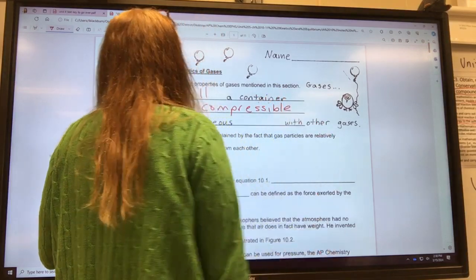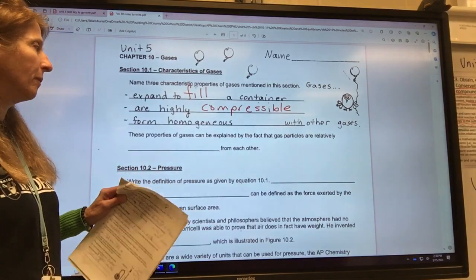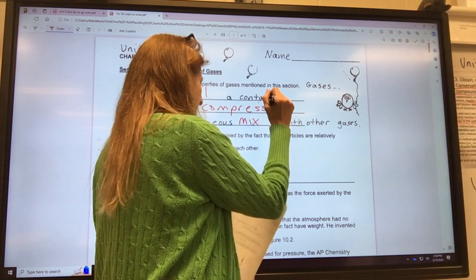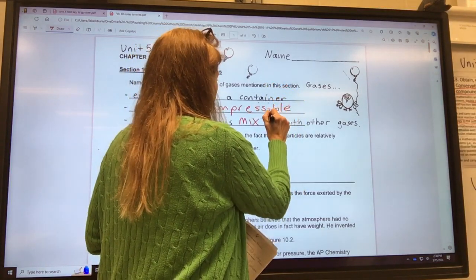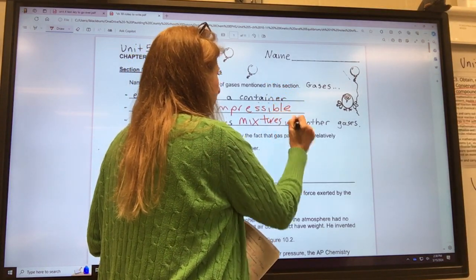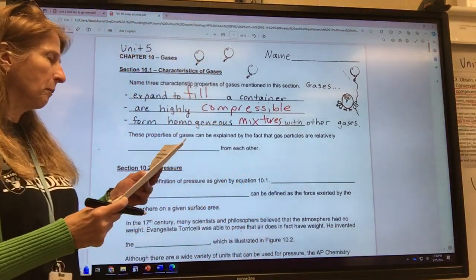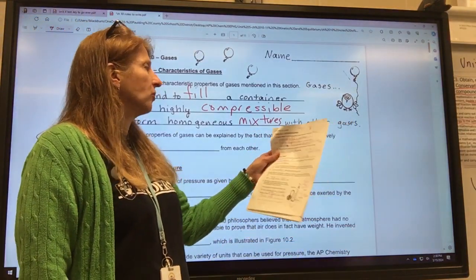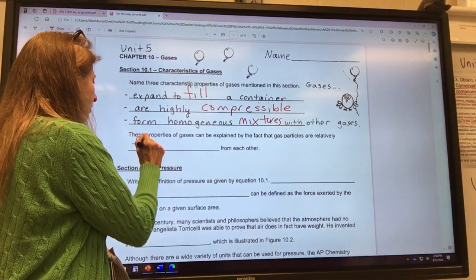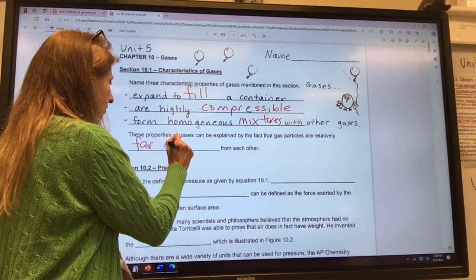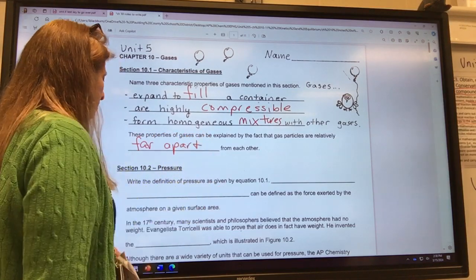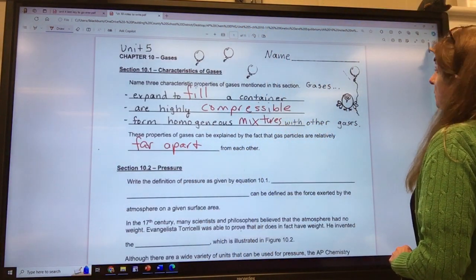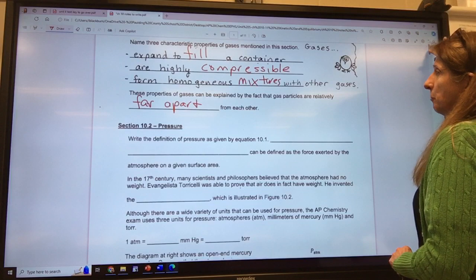They are highly compressible. And if you put them together, they make homogeneous mixtures. They don't make layers usually. They make homogeneous mixtures with other gases. So these properties of gases can be explained by the fact that gas particles are relatively far apart from each other. Okay, that's section 10.1.